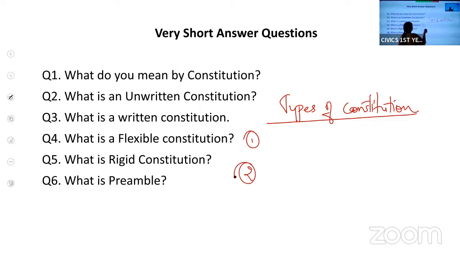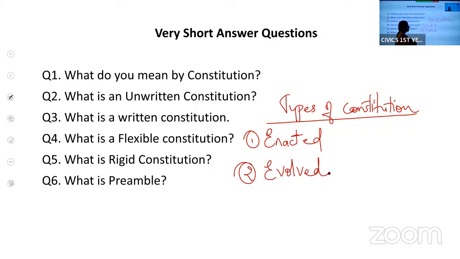First, it is enacted, and second is evolved.